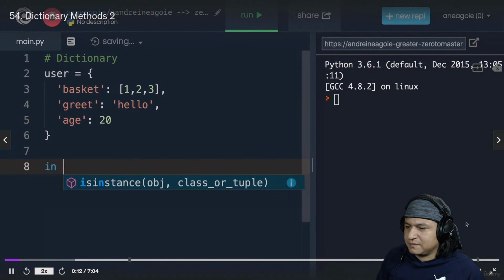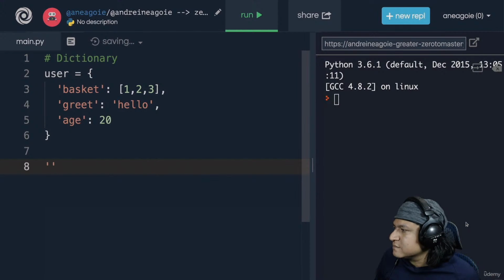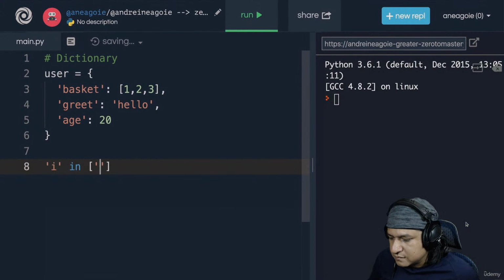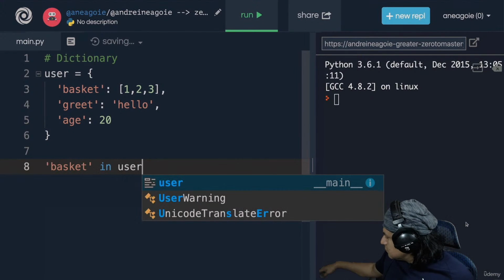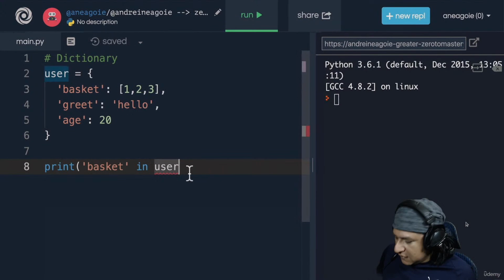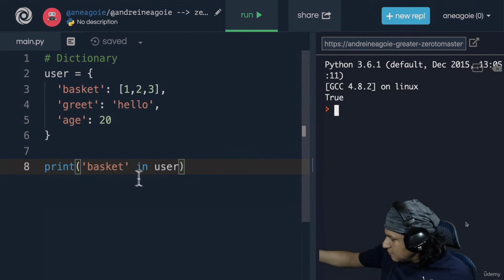Remember how in lists we use the keyword in? We said something along the lines of, hey, is I in a list that contains I? Or we even used a string like hi. Well, you can do the same with dictionaries. I can say, does basket exist in user? And let's print this out. And run. And it's going to say, yep, basket does exist in user.